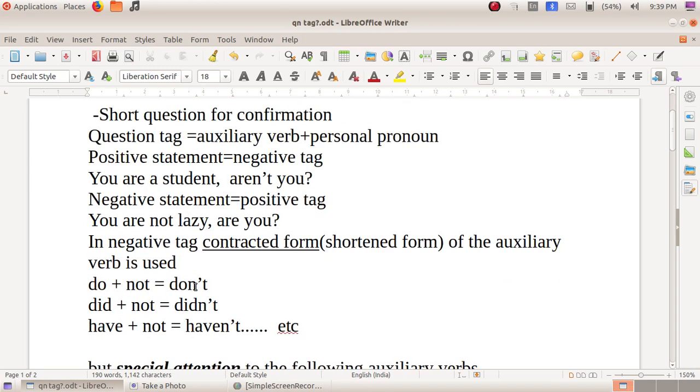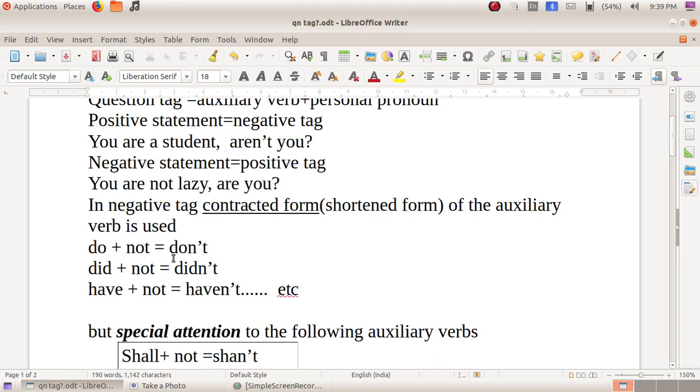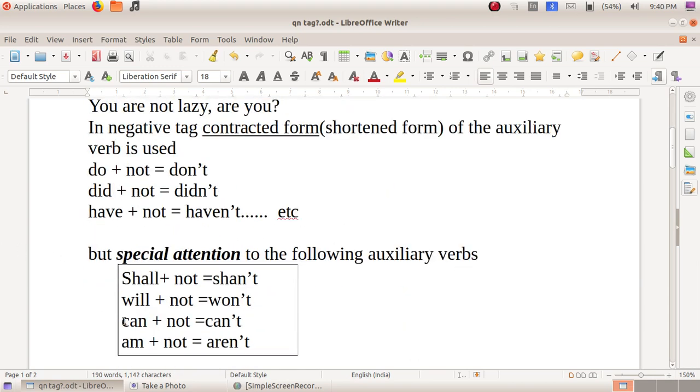In negative tags, usually the contracted forms are used, and while we make it contracted, it will be n apostrophe t. So don't, didn't, haven't, hasn't, couldn't, etc. But in the case of a few words, some differences are there. Shall plus not is shan't, will plus not is won't, can plus not is can't, am plus not is aren't.